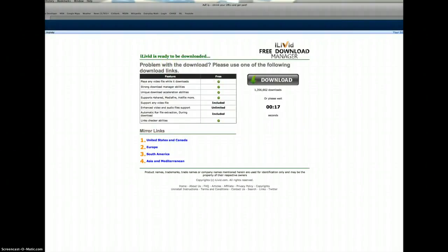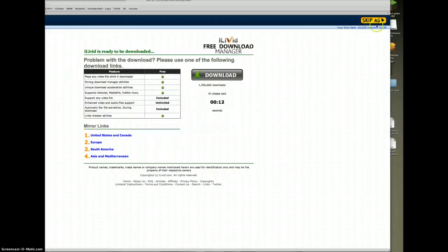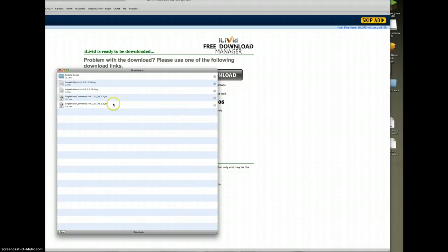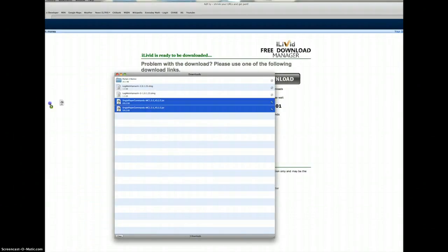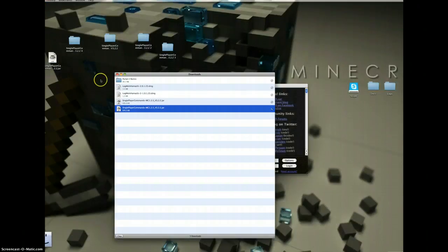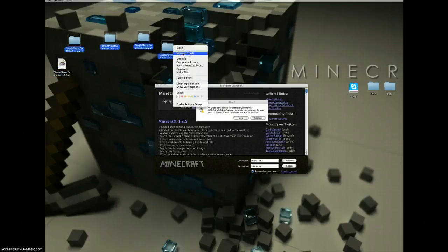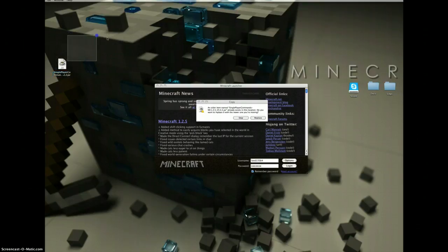You're going to be at this page, and it's going to say 5 seconds over here, and when the 5 seconds pass, you're just going to click skip ad. When it downloads, you'll see that. So you're going to drag that to your desktop. Here's the thing that I just dragged to my desktop. Okay, so you're going to click this.